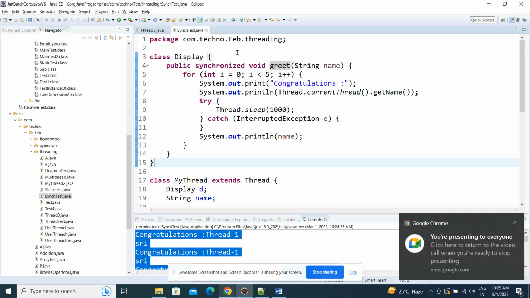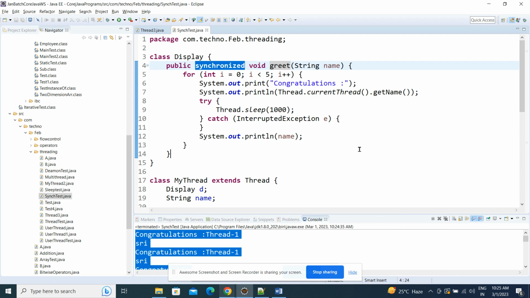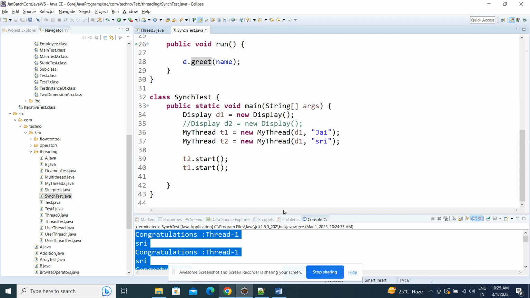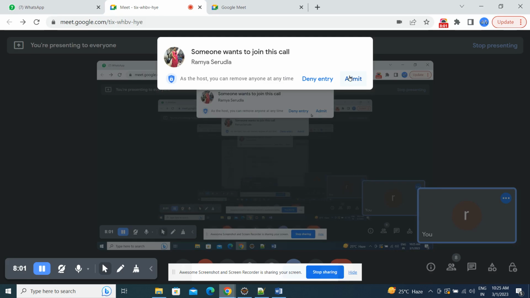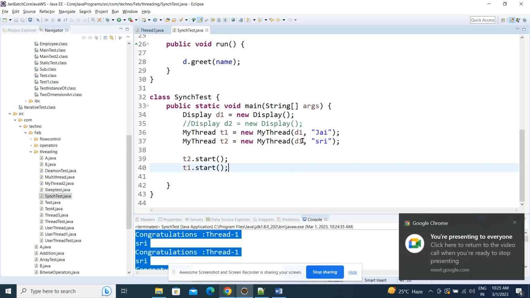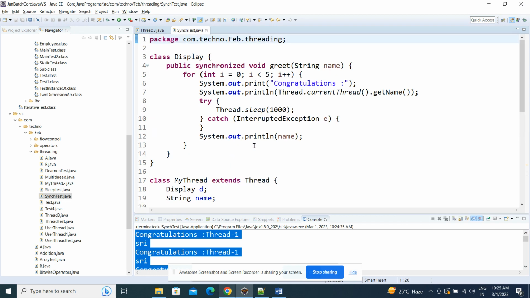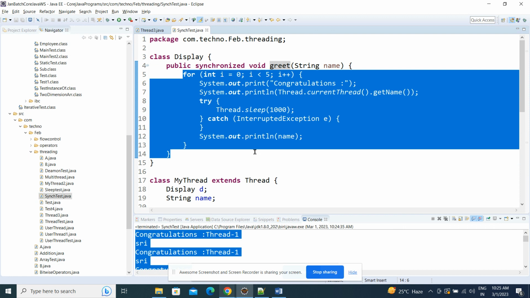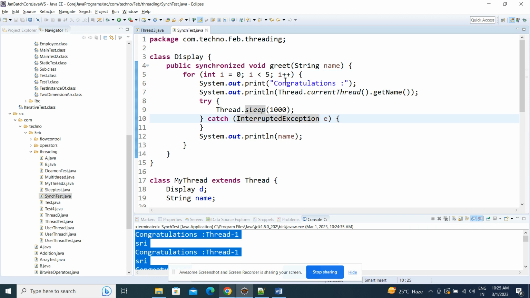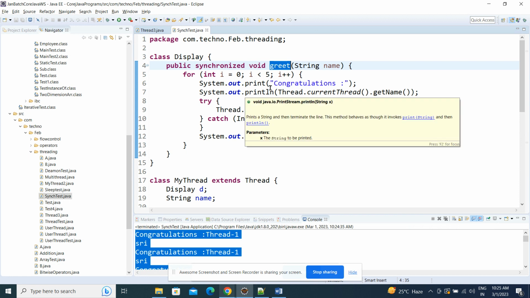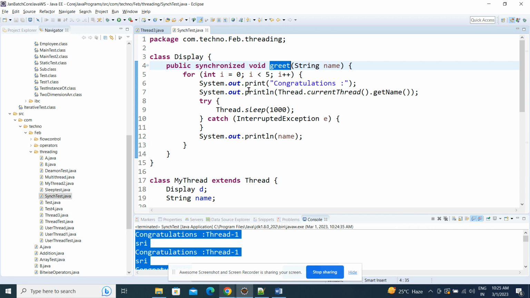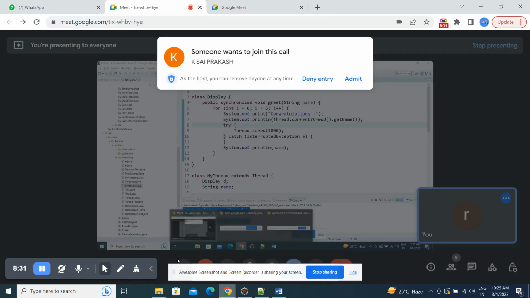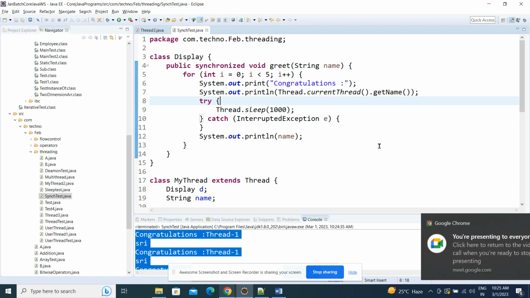Imran, is it clear? The method is not synchronized and two threads are trying to access the same method. Okay, in that case, it is going to check whichever thread is taking first access, whichever thread started the execution first. So it will not release the lock for other threads to execute this method. Once T1 is started, this method will be locked. It will not give chance to any other threads to execute until it finishes its task. Clear, Imran?